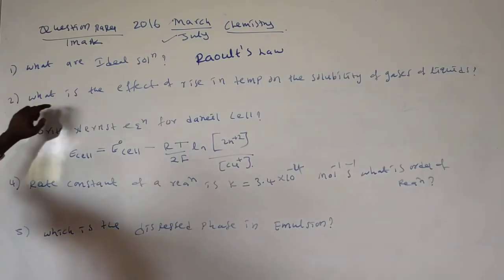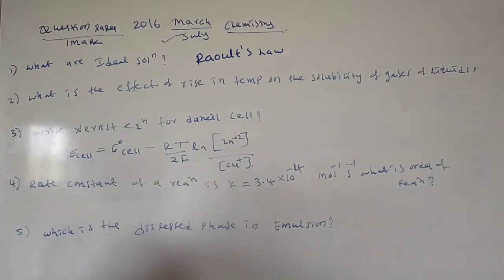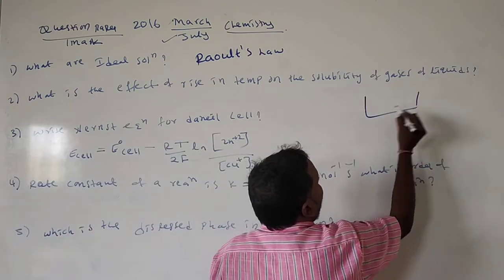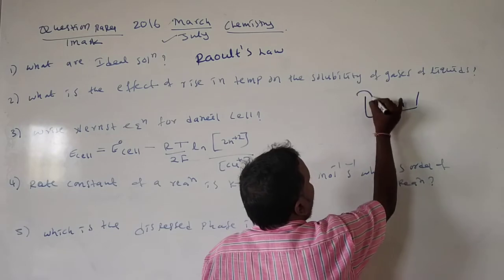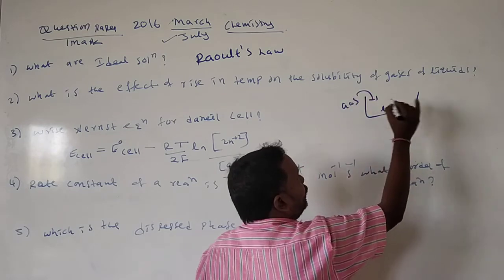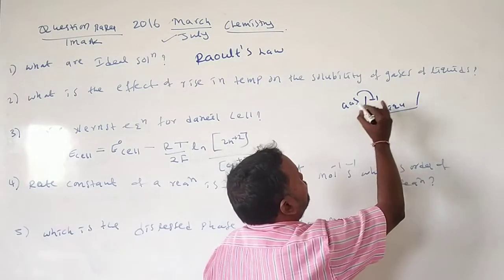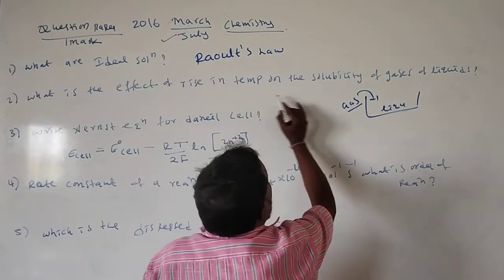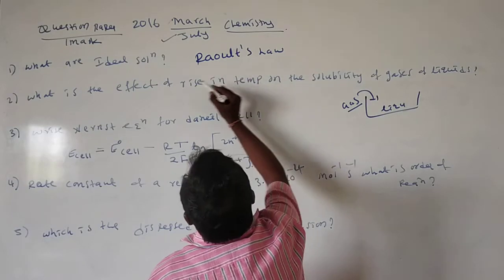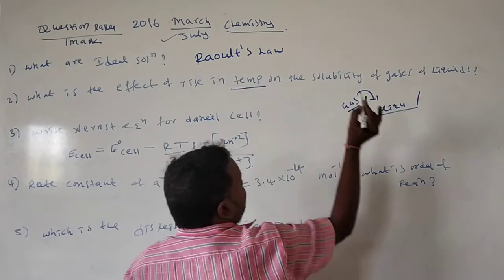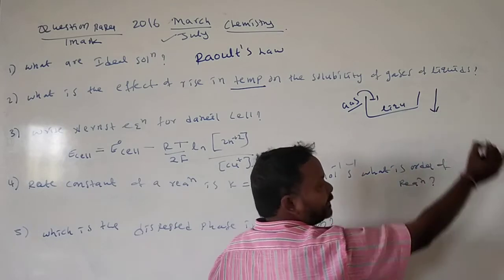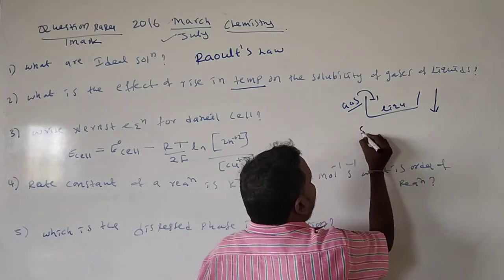What is the effect of rising temperature on the solubility of a gas in a liquid? Here you take liquid and here gas. By increasing pressure, the solubility of gas increases. But they asked about the effect of rising temperature. By increasing the temperature, the solubility of gas decreases.